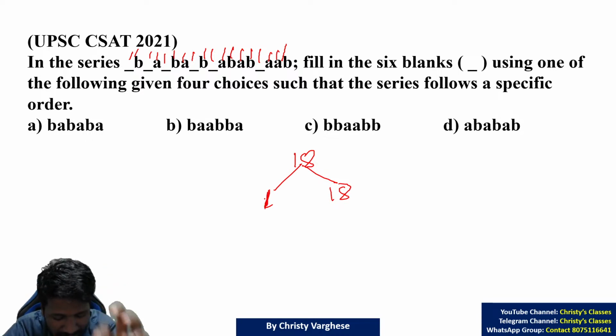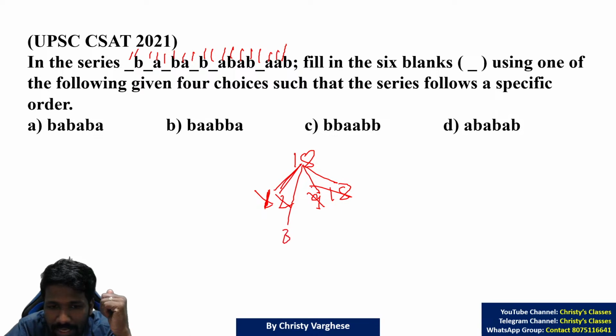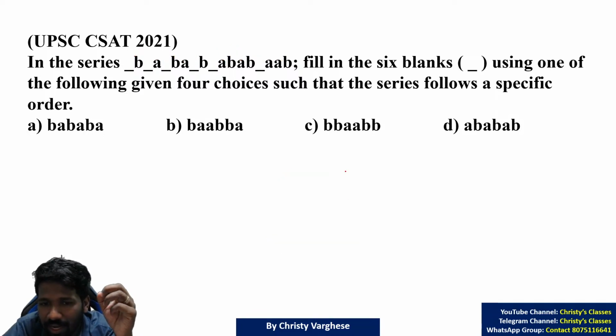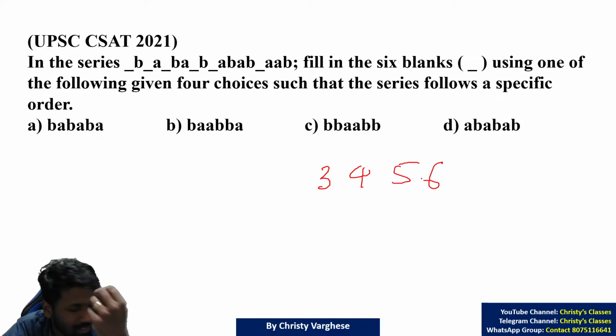Factorization, we have discussed a chapter itself on that in the number system unit. Check it out in this playlist. 1 into 18 can be discarded because it is too long or too short. Then 2 into 9 is also too long or too short, because 2 is so small and 9 is so big. 3 and 6, those are ideal candidates. Groups of 3 or groups of 6. So what we can generalize is, generally groups will be of 3, 4, 5, 6.